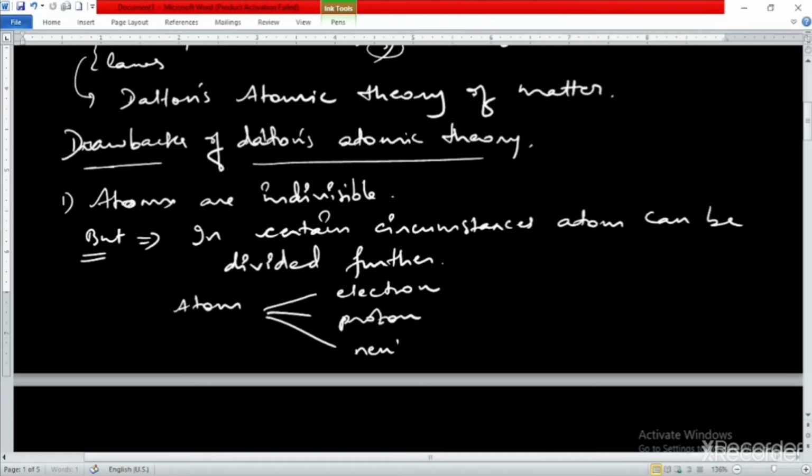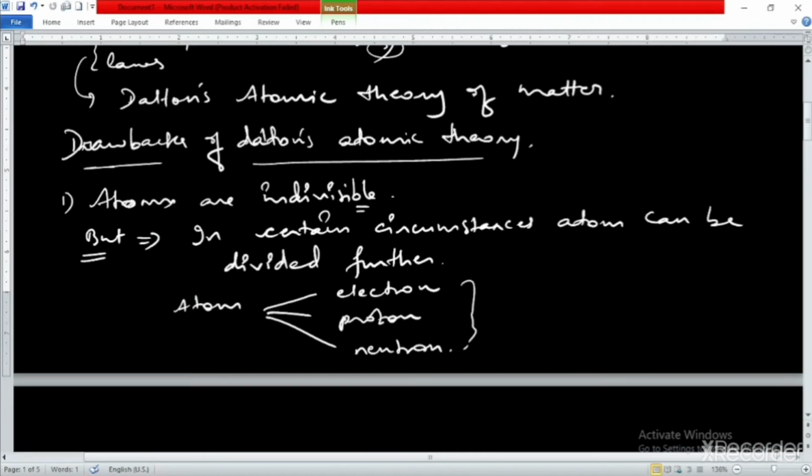Dalton's statement was that atoms are indivisible, whereas in certain circumstances the atom was divided into electron, proton, and neutron. So this was contradictory to the statement, and that is why it was not able to explain it.